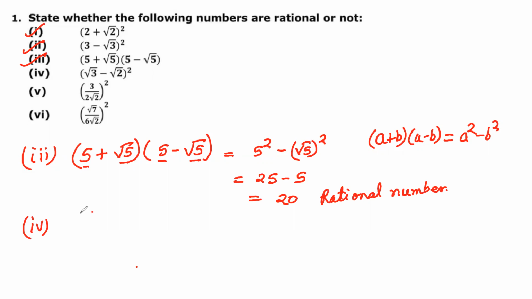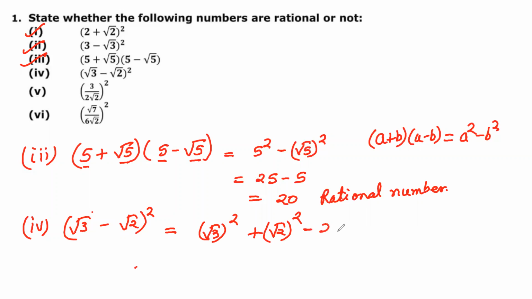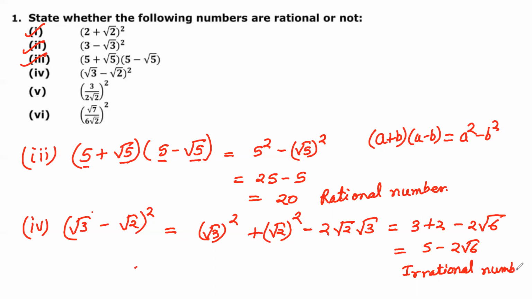So let me start. This is under root 3 minus under root 2, whole square. So this is under root 3 square plus under root 2 square minus 2 into under root 2 into under root 3. So that is 3 plus 2 minus 2 under root 6, since under root 2 into 3 is under root 6. So this is 5 minus 2 under root 6. So this is again an irrational number. Okay, this is also done.